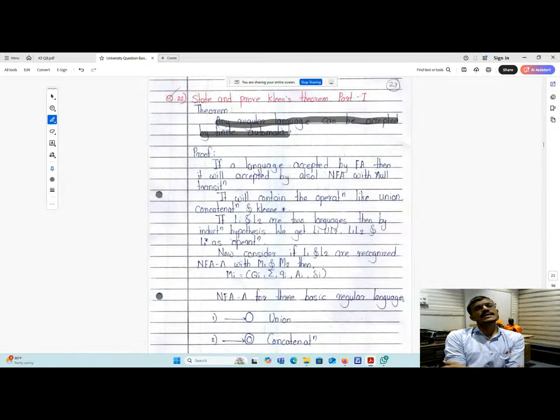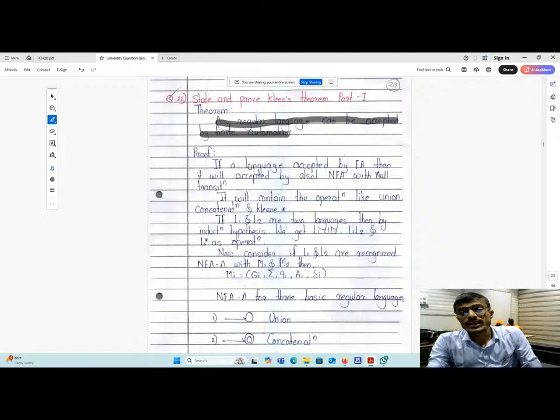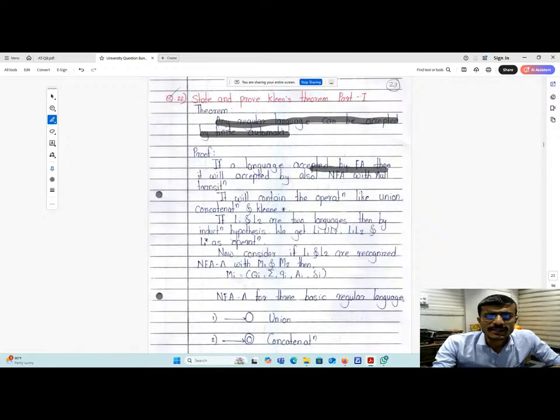Basically Kleene's theorem consists of three subparts. First is the union, second is the concatenation, and third is the Kleene operation. On the basis of union, concatenation and Kleene, Kleene's theorem 1 works. If a language is accepted by a finite state automata, then it will also be accepted by an NFA with null transition.